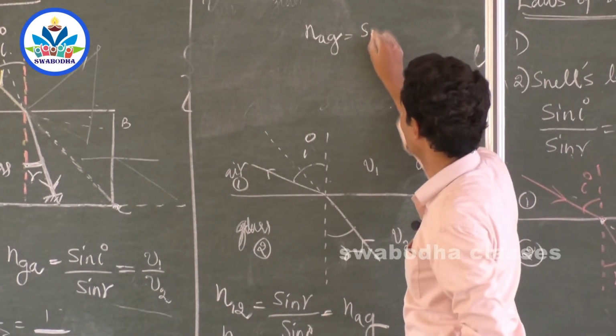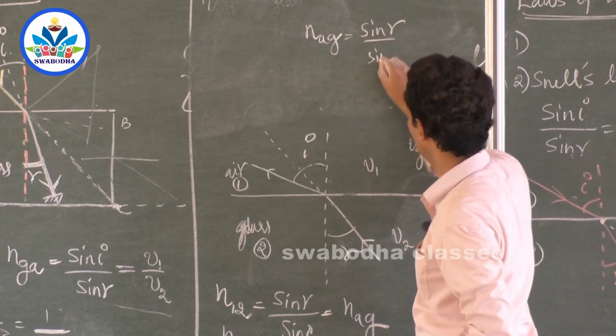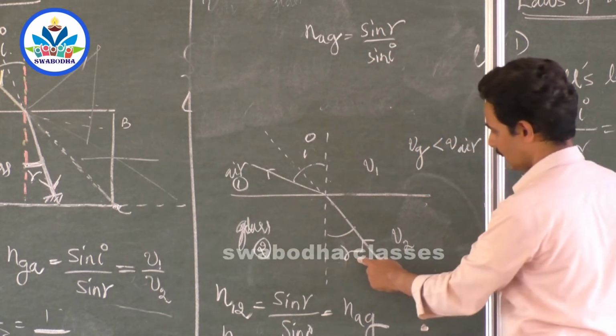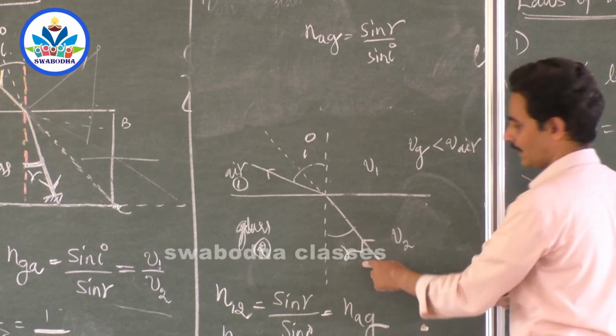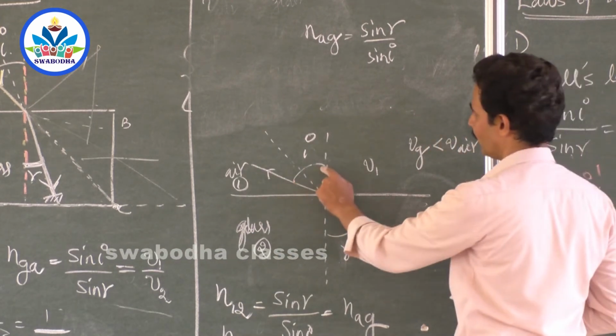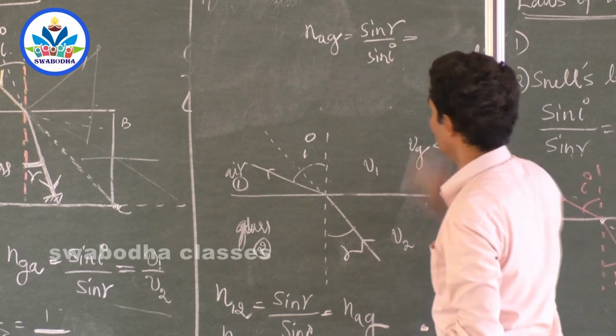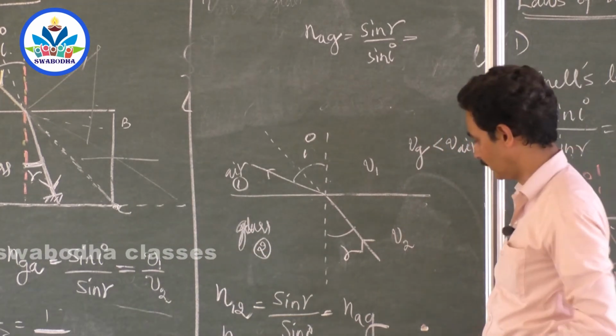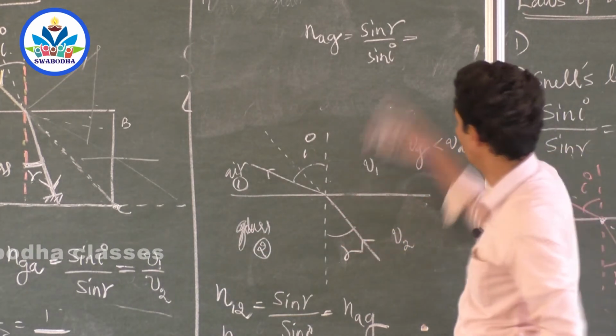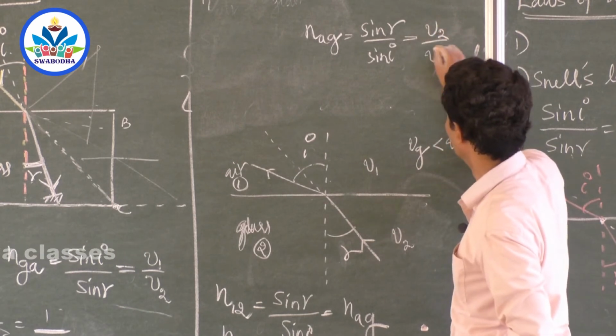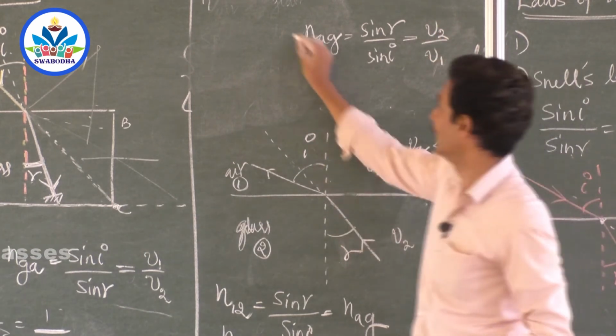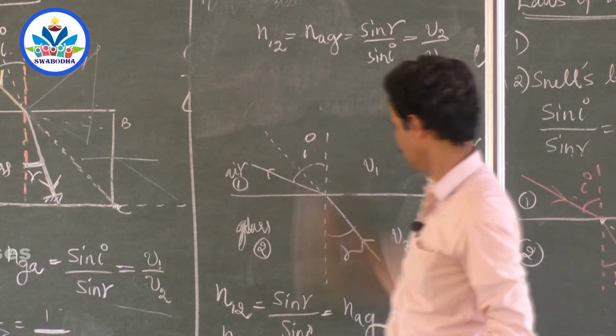You know that it is sin R by sin I, because the angle of incidence is R and the angle of refraction is I, which is equal to the velocity of light in the first medium, that is V2, because the first medium is this one, V2 by V1, right? So this is n12, am I right?